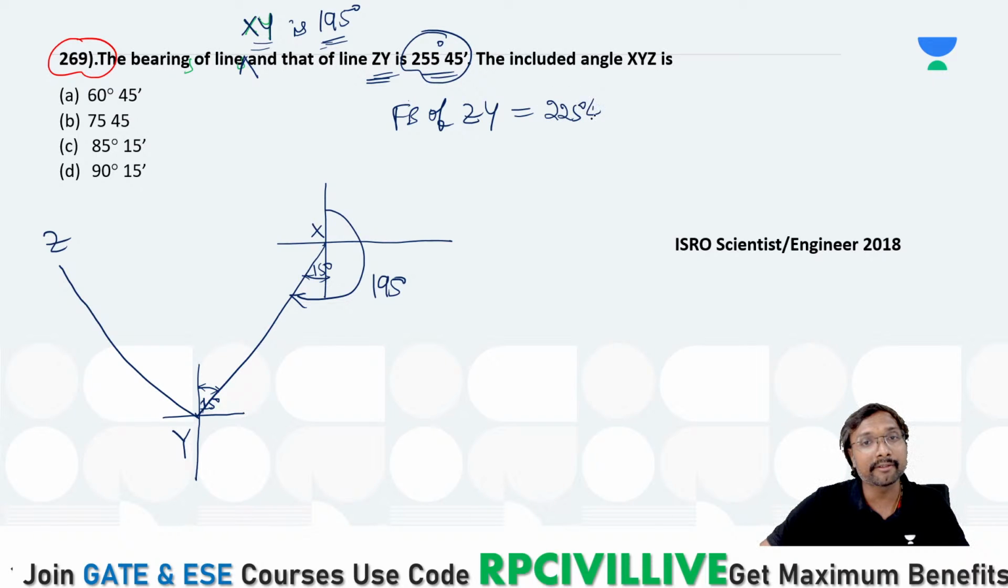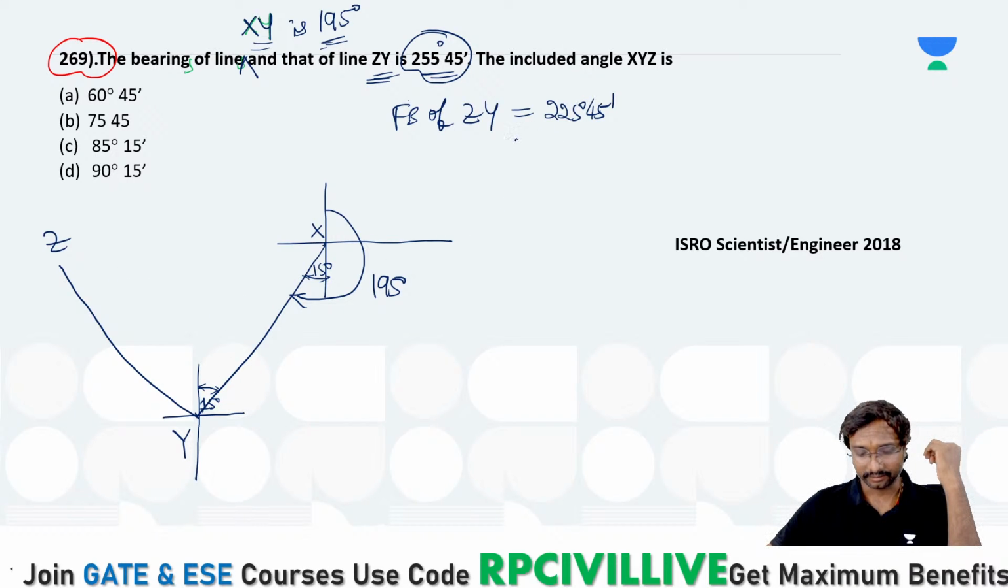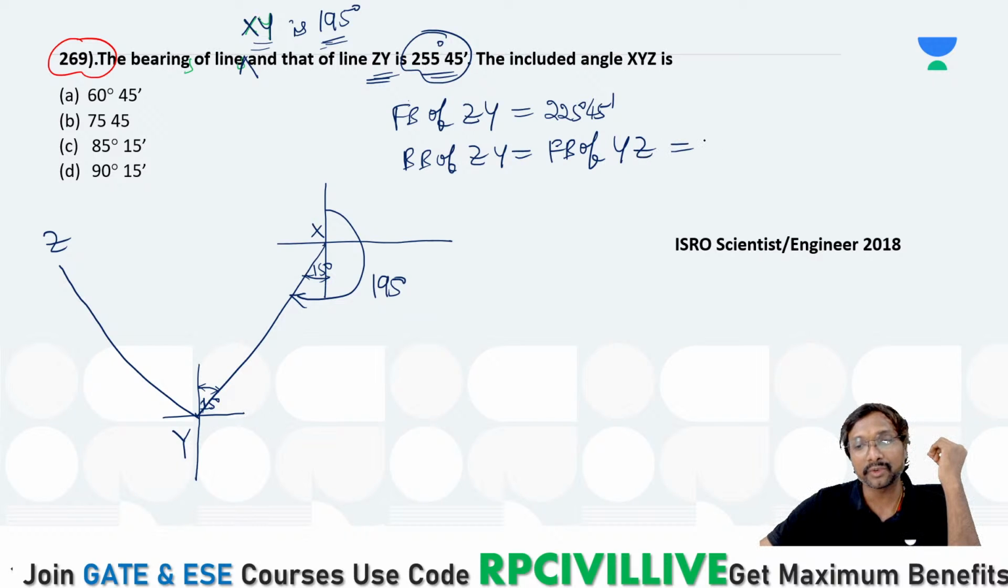225 degrees 45 minutes, right? And now tell me, it is in which quadrant? If you just observe, it is in some quadrant, right? And what is the back bearing of this ZY? The back bearing of this ZY is equal to the fore bearing of this YZ. The fore bearing of this YZ is how much? You can say 255 degrees. Sorry, 255 degrees.